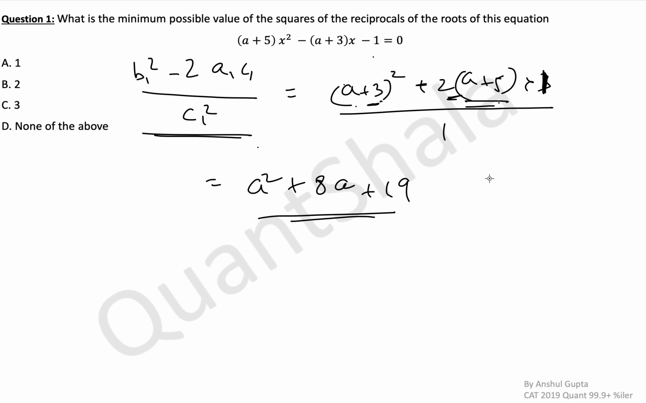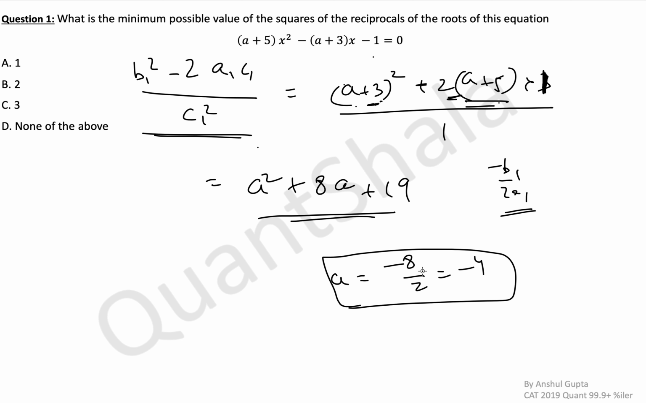Minimum value is easy. Where does the minimum value come? At minus b by 2a, or I'll write this minus b1 by 2a1, which is, in this case, minus 8 divided by 2, equal to minus 4. So at a equal to minus 4 is when we will get the minimum value. If you don't want to remember this, you can also calculate by simple calculus. So you'll get 2a plus 8 equal to 0. Just differentiate this and equate it to 0, you get a equal to minus 4 again.